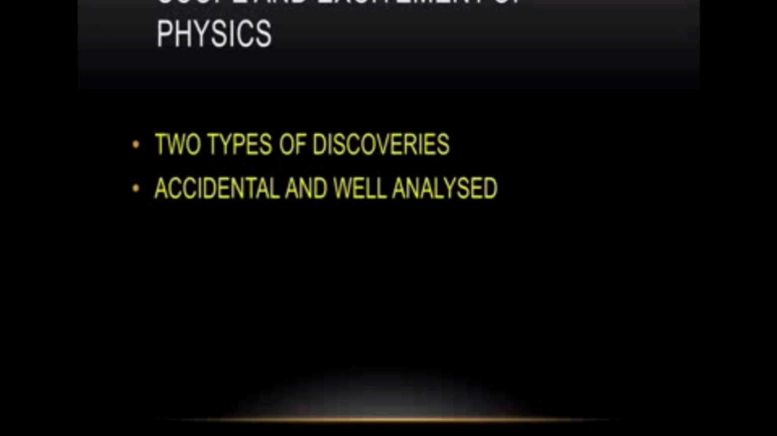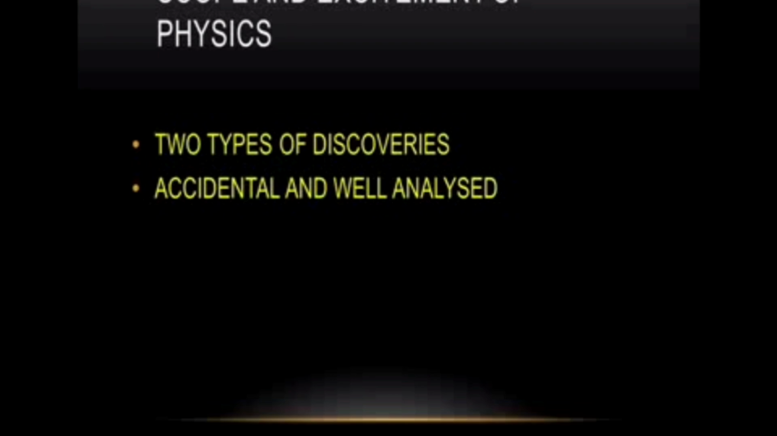Another one is the well analyzed discovery. An example is Einstein's prediction that E is equal to mc square. Einstein predicted that E is equal to mc square in the year 1905. So initially it was predicted.